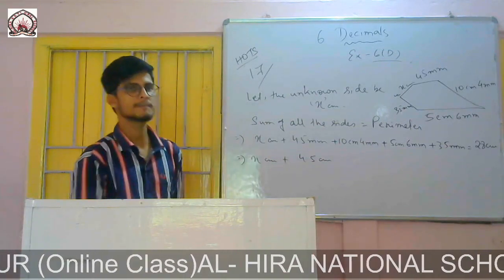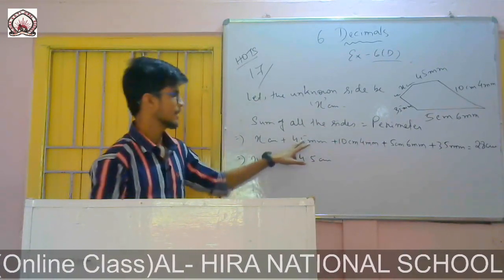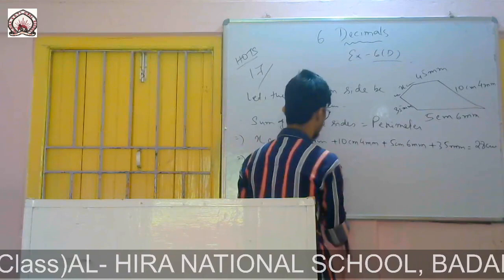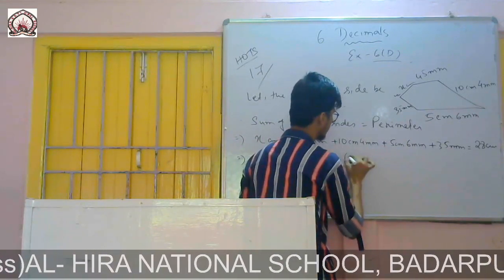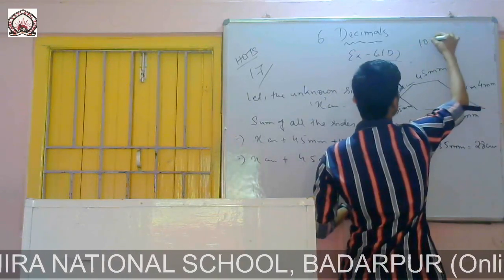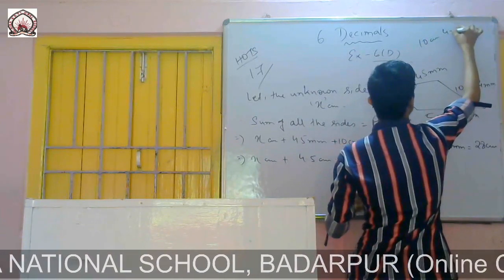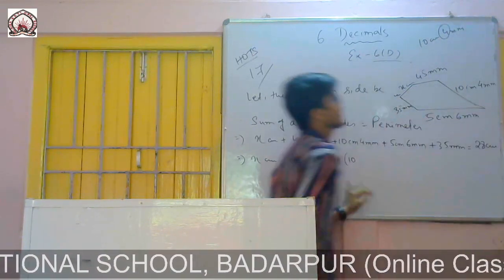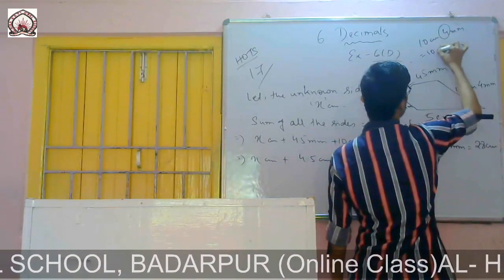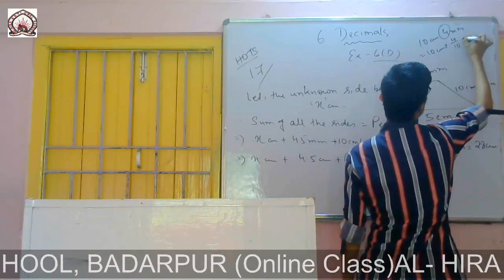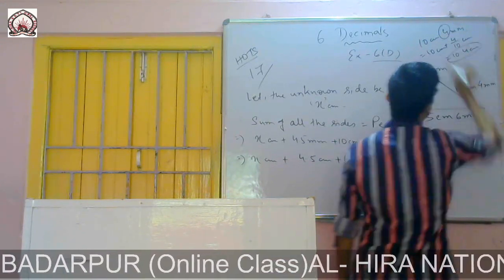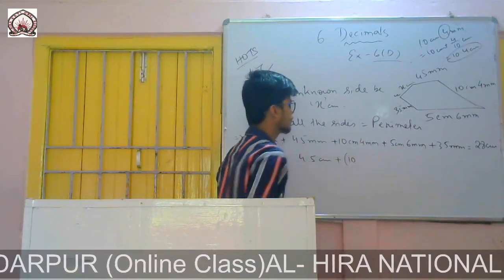I am simply dividing it by 10. In case of millimeter, you have to divide by 10, so directly I am writing 4.5 centimeter. Then there is 10 centimeter and 4 millimeter. That 4 millimeter I have to convert into centimeter. So it will be 10 centimeter plus 4 by 10 centimeter, which is 10.4 centimeter.